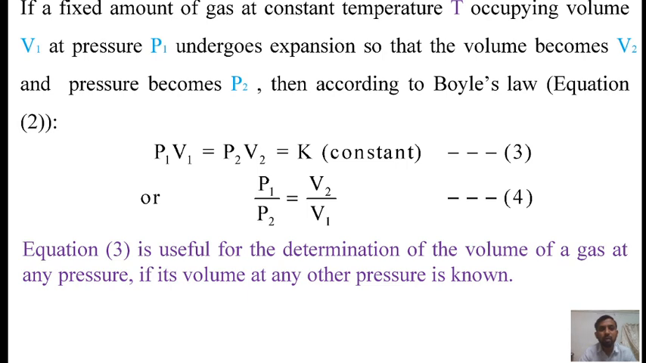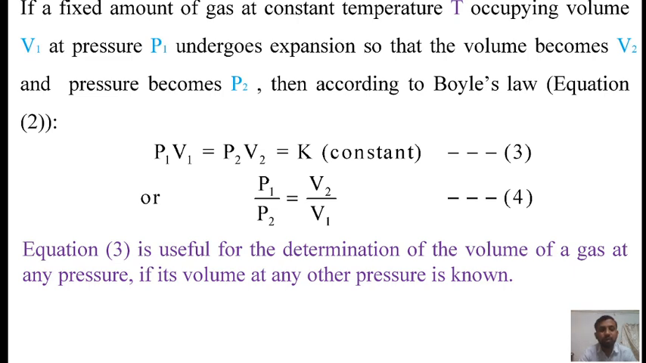If a fixed amount of gas at constant temperature T occupying volume V1 at pressure P1 undergoes expansion so that volume becomes V2 and pressure becomes P2, then according to Boyle's law we can write P1V1 = P2V2, which is equal to constant.